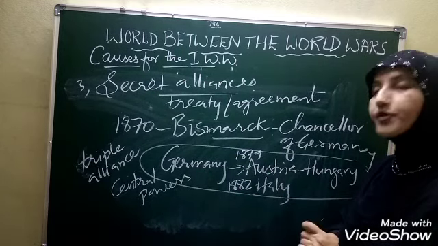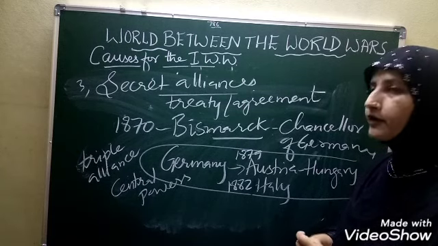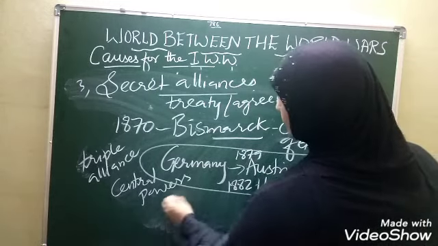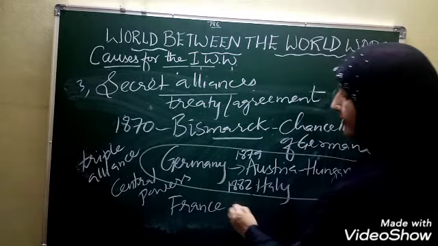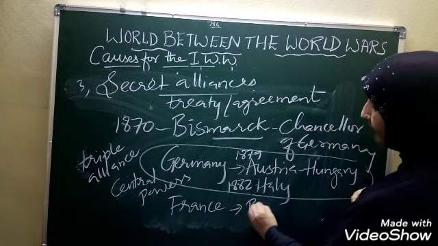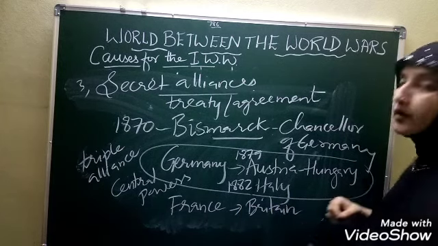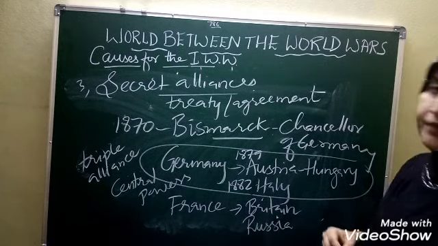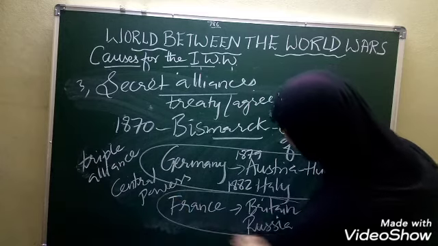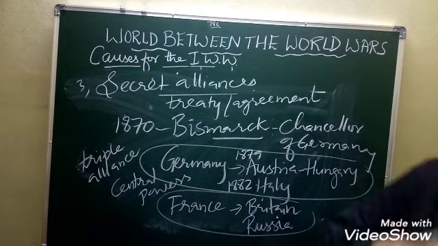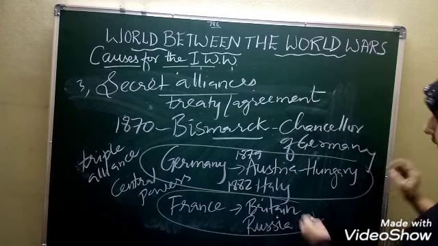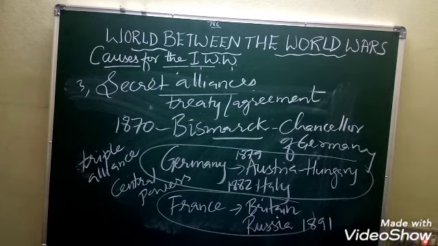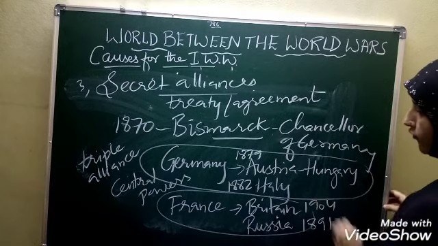So by seeing this Triple Alliance, a secret alliance, what happened? The other countries of the world too formed their own agreements. So France made an agreement with Britain and Russia. This was with Russia in the year 1891, children, and with Britain in the year 1904.